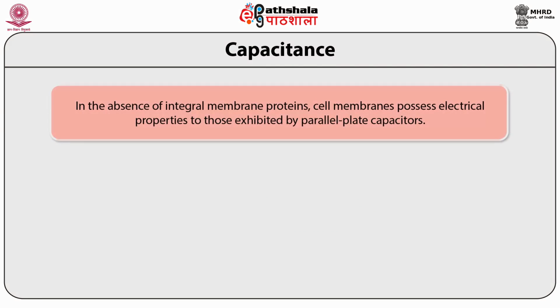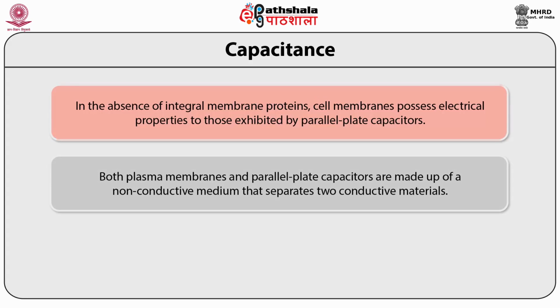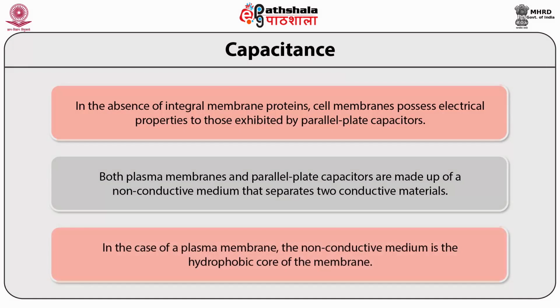In the absence of integral membrane proteins, cell membranes possess electrical properties similar to those exhibited by parallel plate capacitors. Both plasma membranes and parallel plate capacitors are made up of a non-conductive medium that separates two conductive materials. In case of a plasma membrane, the non-conductive medium is the hydrophobic core of the membrane.